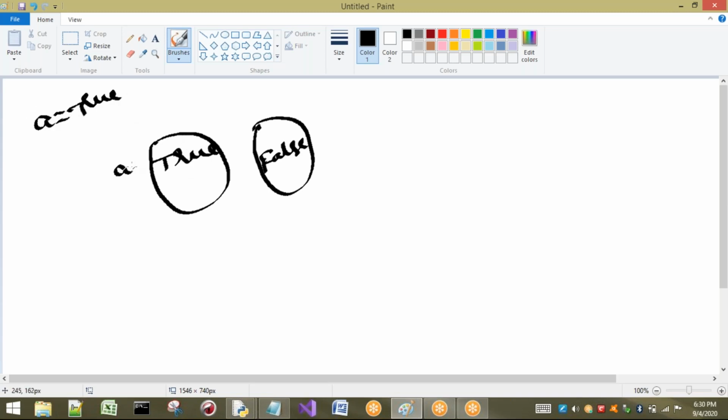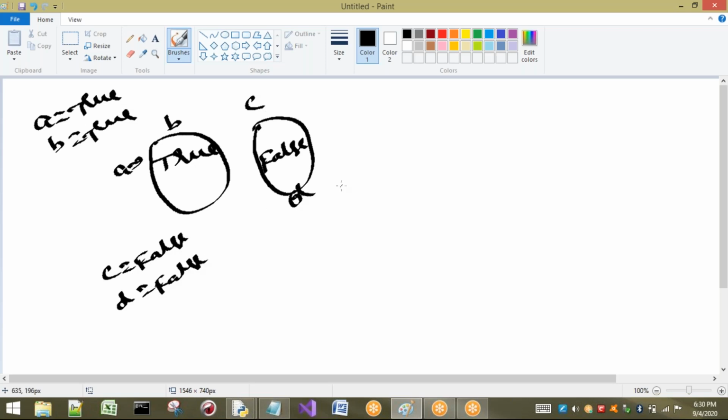So A will be pointed to this one. B is also true, for example, so B is also pointed to this one. C equal to false. Already some object is there, so C will be pointed to this one. D equal to false, I am going to write, so D will be pointed to this one, for example.